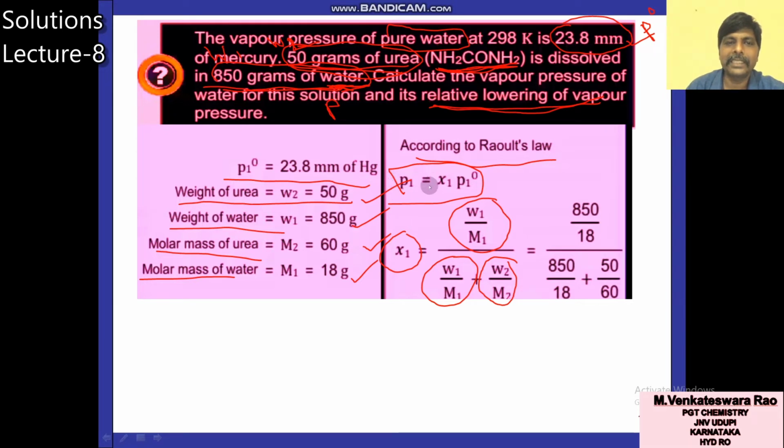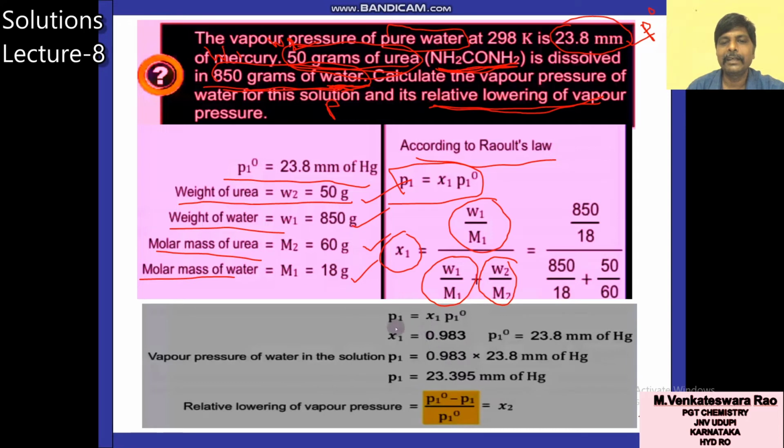Partial vapor pressure is directly proportional to its mole fraction, Raoult's law. So instead of P1, you can use 23.8. You calculate X1, that is N1 by N1 plus N2. You simplify this one, you will get X1. Substitute this X1 and P1 naught, you will get P1.